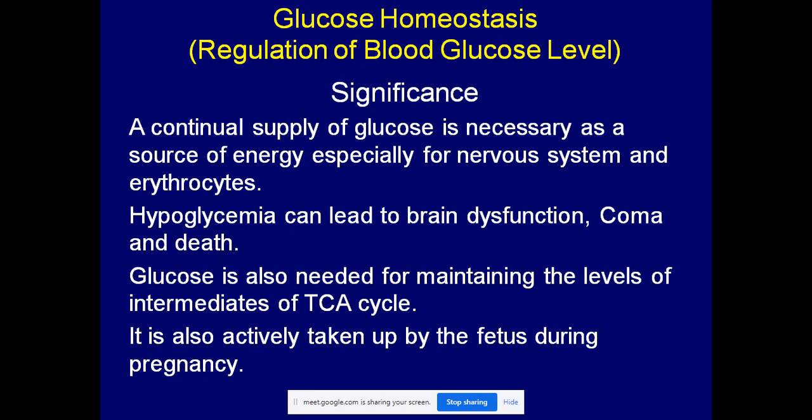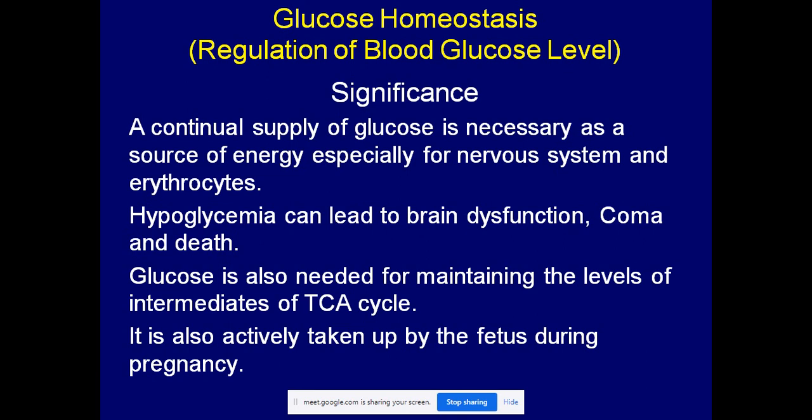A continuous supply of glucose is necessary as a source of energy, especially for the nervous system, meaning the brain, and the erythrocytes, RBC. RBC and brain are both mainly dependent on glucose for their activities, so they need glucose as an energy source. There should be a continuous supply. If glucose is not provided to the brain, the brain may not function at its maximum level.